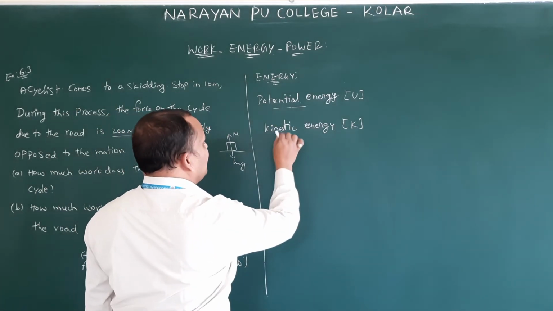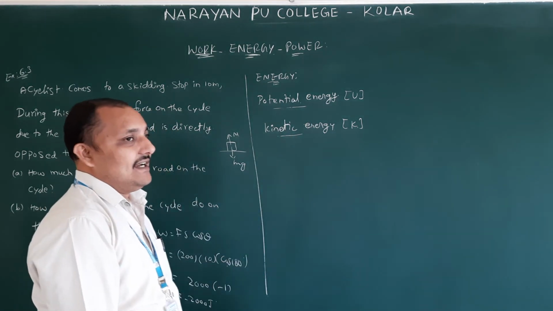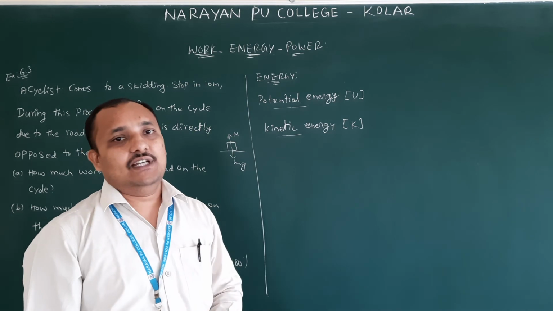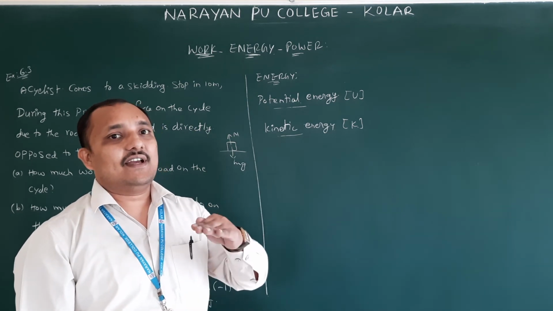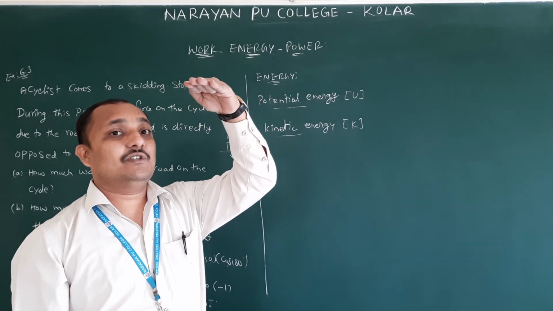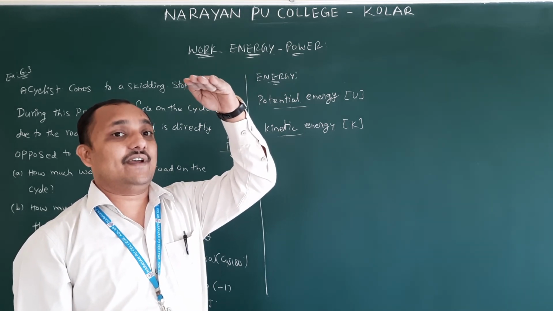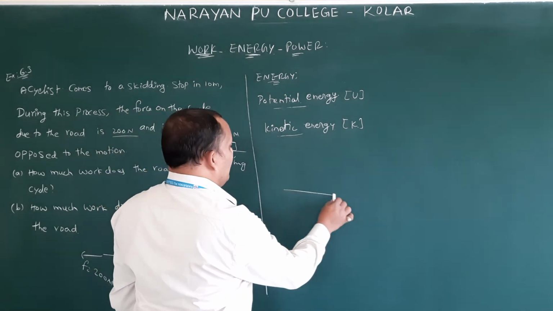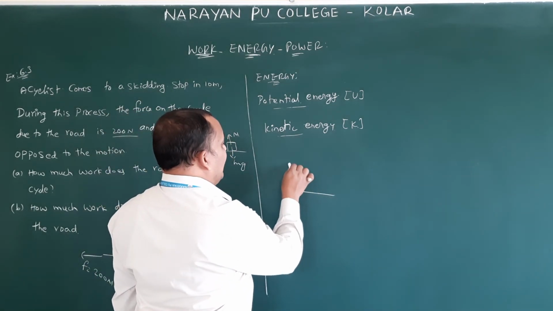What are the examples of potential energy and kinetic energy? If you take a ceiling fan, it is at some height. Because of its position, the fan has some amount of energy. That is called potential energy. Example: an object taken at this height.